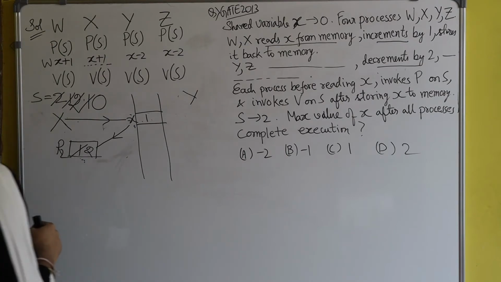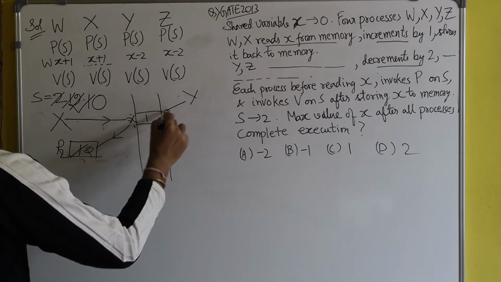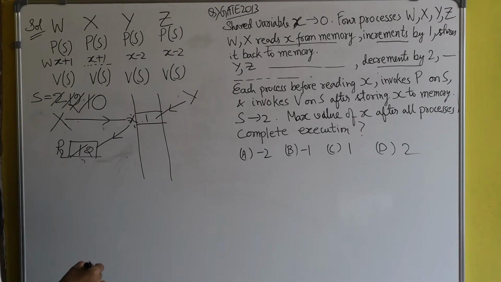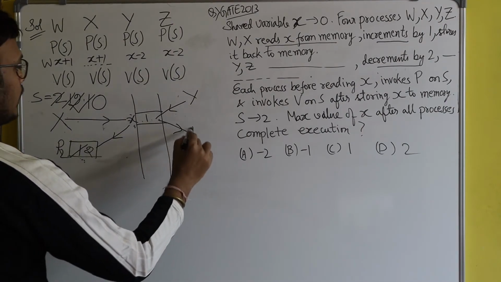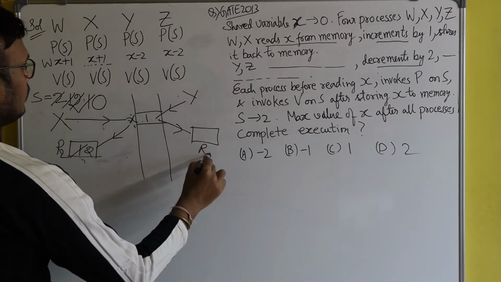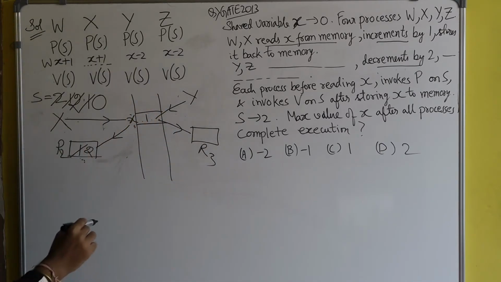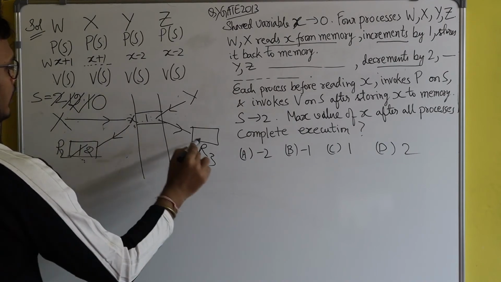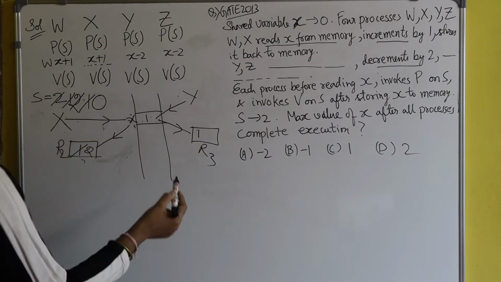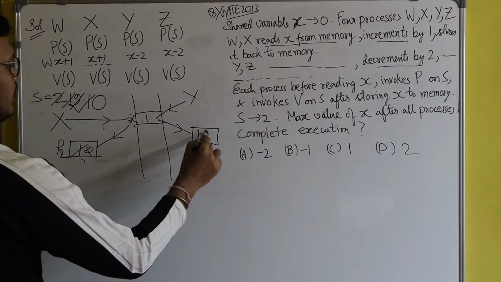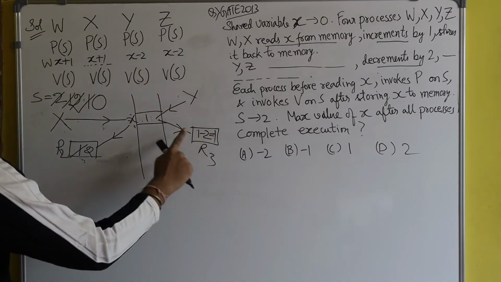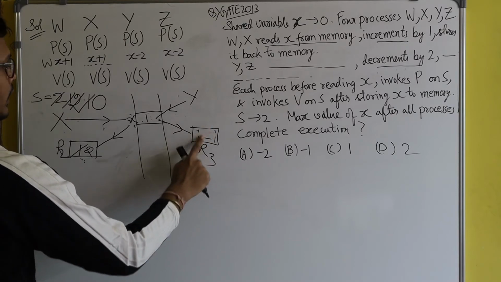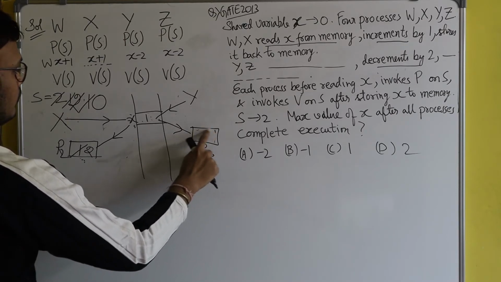So what will process Y do? Process Y will read this value and fetch it, say, to the register R3, and it will decrement by 2. So now register R3 contains 1, so 1 will be decremented by 2. So 1 minus 2 is minus 1. So now R3 contains minus 1.